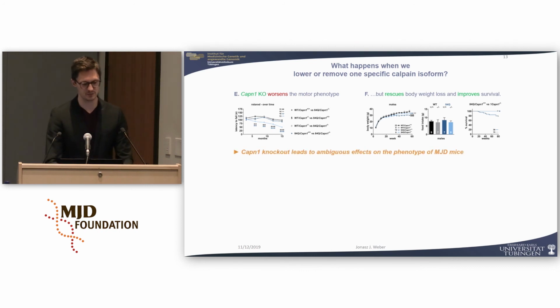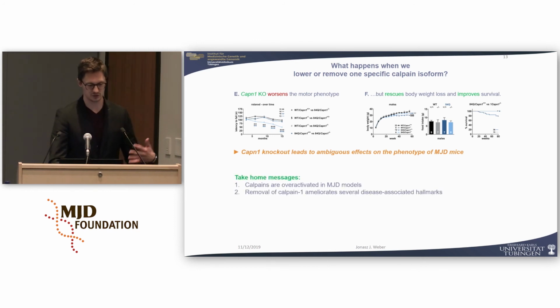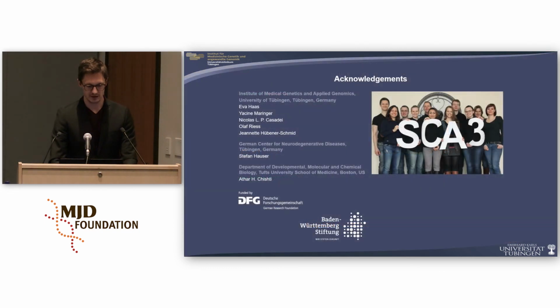So despite having these ambiguous effects on the mouse phenotype, we can say as two take-home messages that calpains are at baseline overactivated in MJD, maybe as another interesting molecular marker, and that targeting calpain-1, in our case genetically, was rescuing some of the hallmarks of MJD. So the main bottom line is that calpains constitute a promising therapeutic target in MJD, but have to be further investigated, of course.